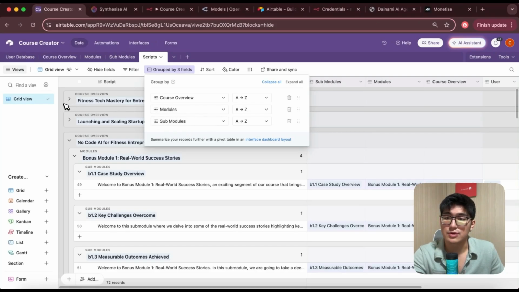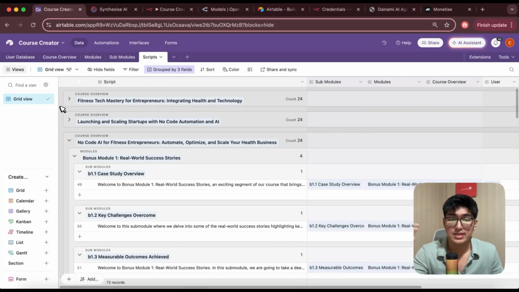So once again, not to worry if all this is too complicated. You can repeat this whole section again, and you can get access to my Airtable template link in the description below as well. So to download that, copy it over to your own base, and then you'll be able to see the full format of how it works, and then you can take your time to really understand how I structure this whole system. All right.